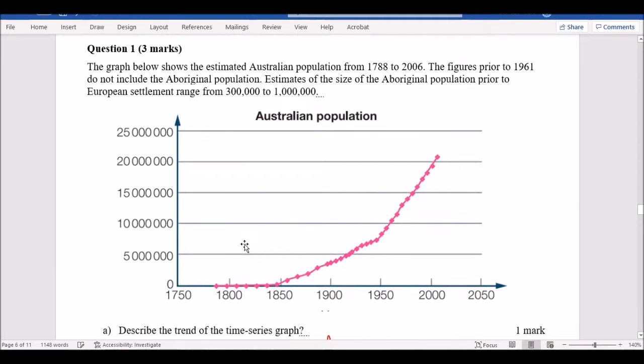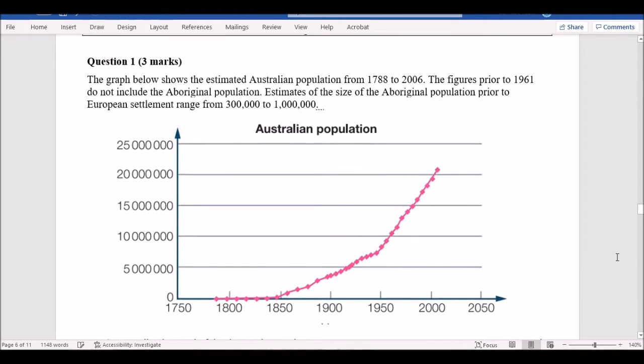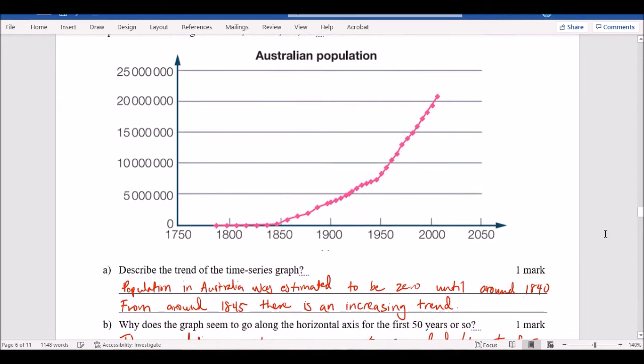Also it says here prior to 1961, which would be about here somewhere, it does not include the Aboriginal population. So just before that, it doesn't include the population of Aboriginals. So let's first talk about the trend.